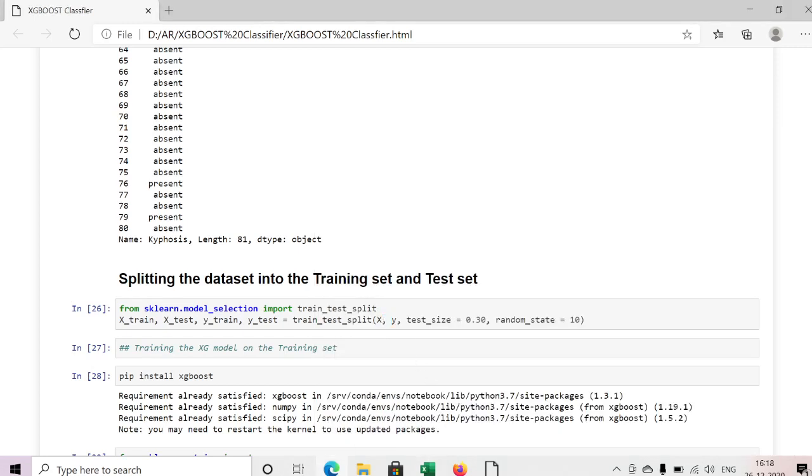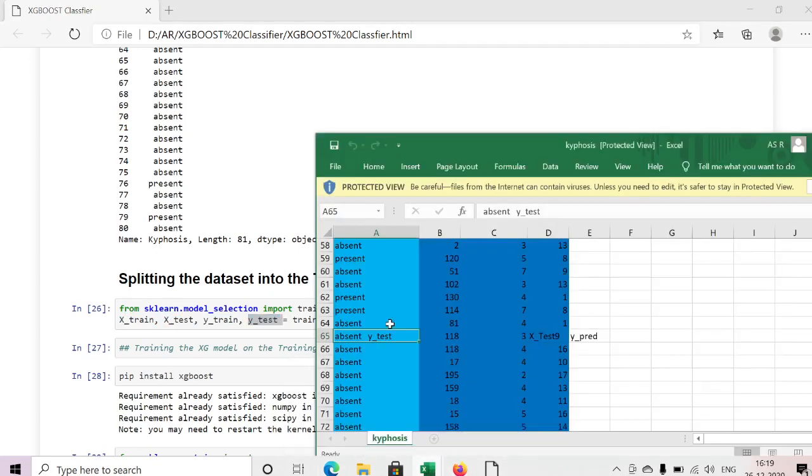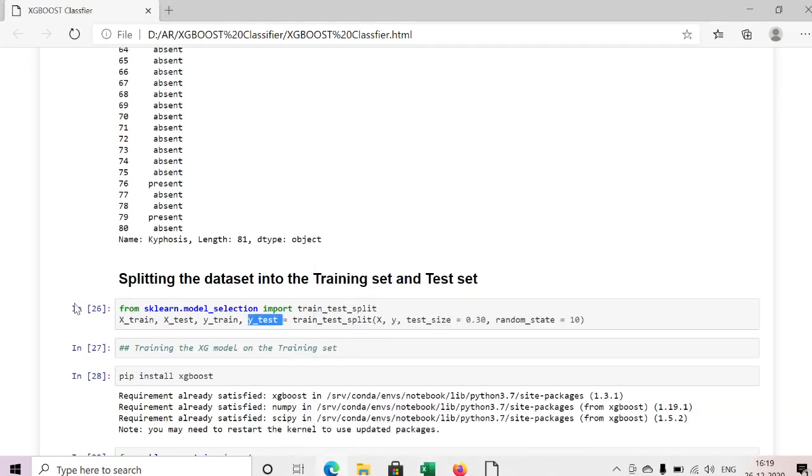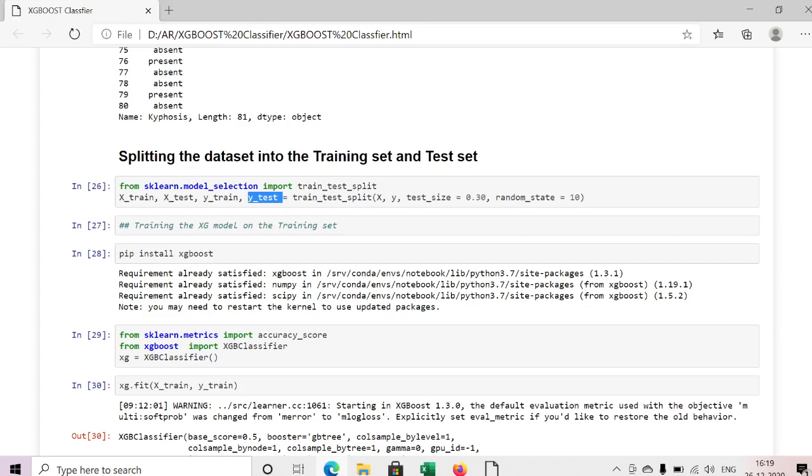Here I am passing the x and y, and mentioning my test size as 0.3. That means the remaining 70 percent of the data I am using as train data. The random state we always need to mention, otherwise we will get a different prediction every time we execute. Here x_train, x_test, y_train and y_test, I got the four parts, so that if I want to train, I can pass the x_train and y_train.